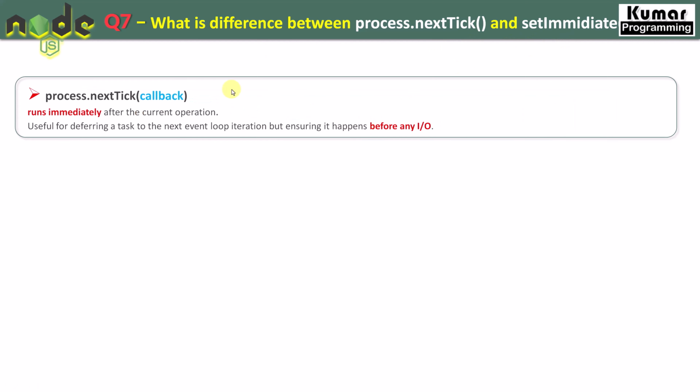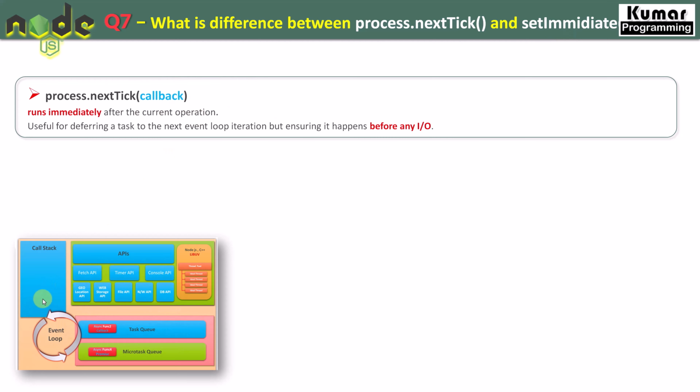So process.nextTick runs immediately after the current operation. What does it mean? If any event is running inside the call stack, right after that our process.nextTick is going to execute. So process.nextTick will come over here and it will be executed, and right after that it will come to the microtask queue directly, right? It doesn't matter what events are registered in the task queue or microtask queue. Always it will come to the microtask queue and it has priority over other promises inside the microtask queue. So it's going to execute right after the current operation. Whatever the current operation is, it will finish, and then after that our process.nextTick event will be executed, right?